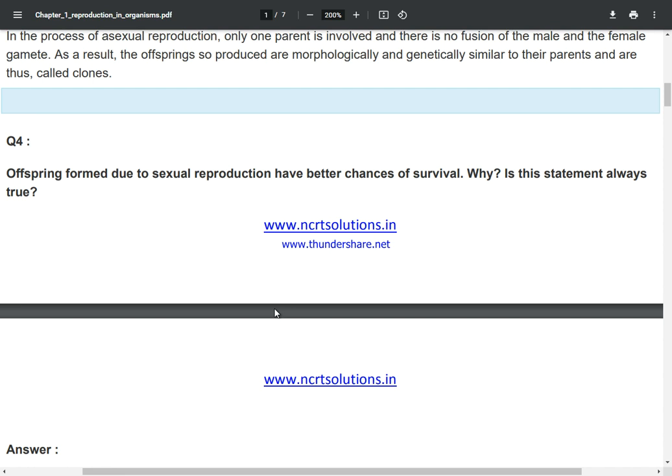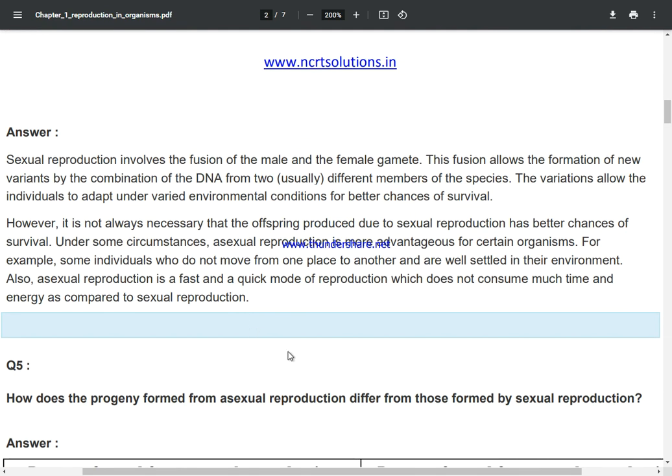Offspring formed due to sexual reproduction have better chances of survival. Why? Is this statement always true? Answer: Sexual reproduction involves the fusion of the male and the female gamete. This fusion allows the formation of new variants by the combination of the DNA from two usually different members of the species. The variation allows the individuals to adapt under varied environmental conditions for better chances of survival. However, it is not always necessary that the offspring produced due to sexual reproduction has better chances of survival.